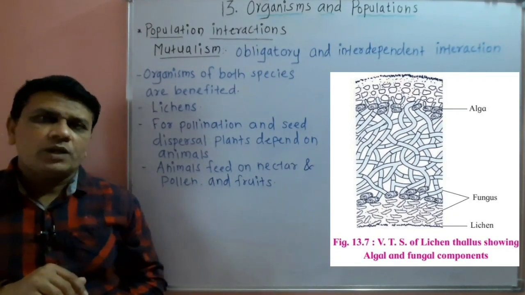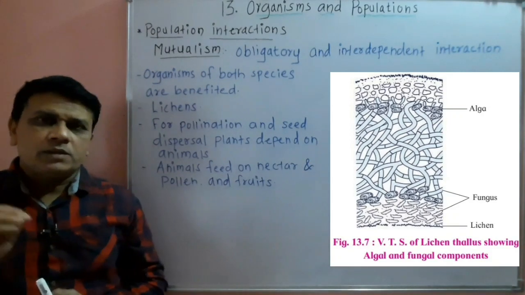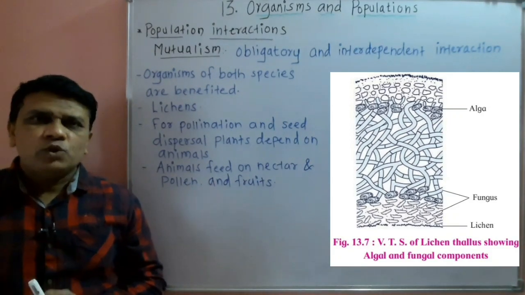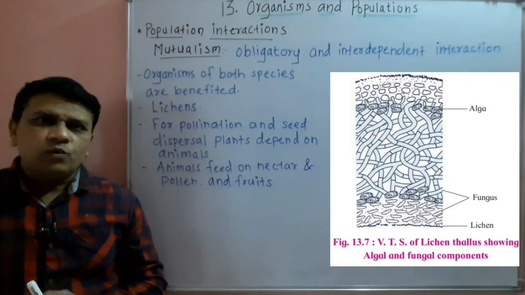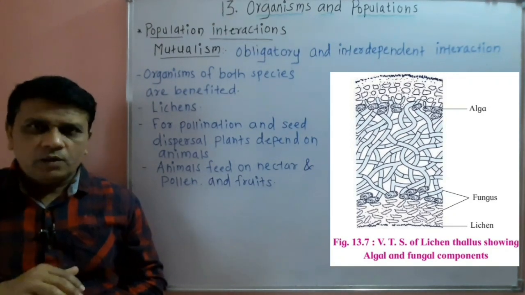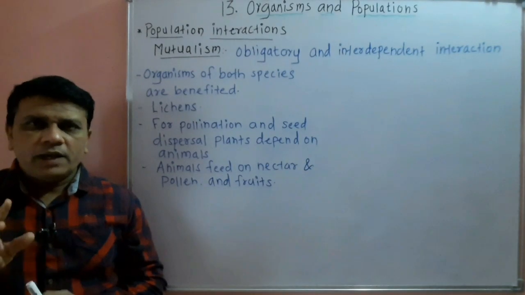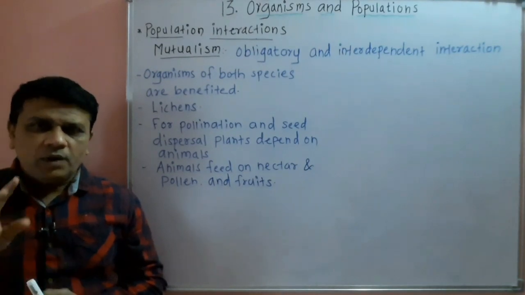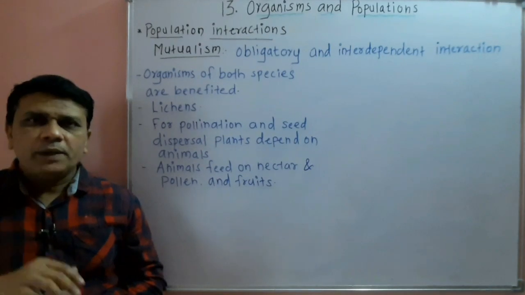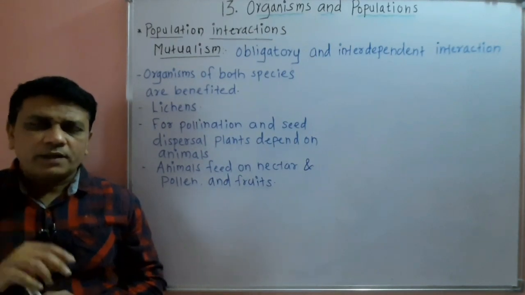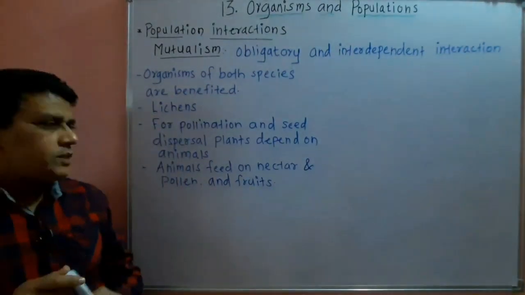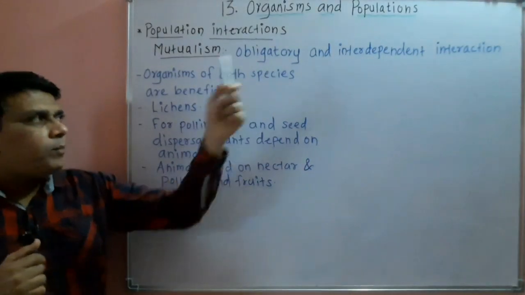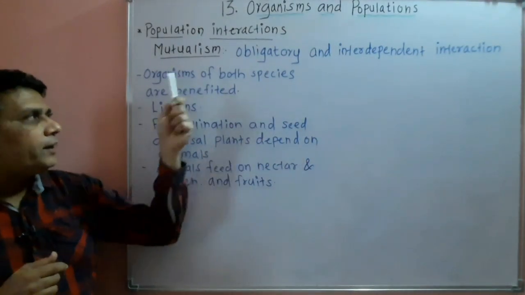Now in this association, the fungus or the fungal partner absorbs water and minerals and provides it to the algae, while in return algae will provide food material to the fungal partner. So in this association, as both the organisms belonging to different species are benefited, the interaction between these organisms is called mutualism. So mutualism is an obligatory and interdependent interaction.